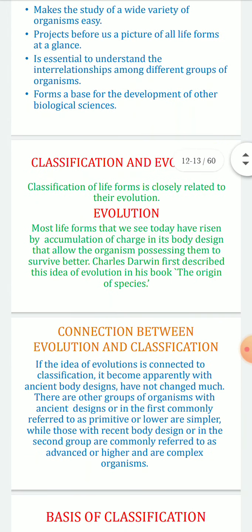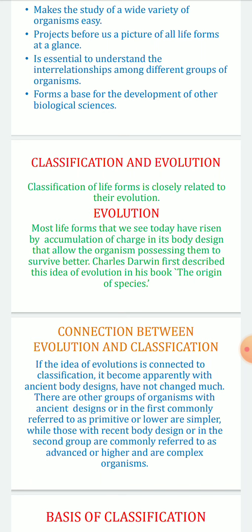Classification and evolution. Classification of life forms is closely related to evolution. How does an organism evolve from one characteristic to another as per the changing situation? Depending on that, it is classified. So evolution also plays an important role in the classification of an organism. Most life forms that we see today have arisen by the accumulation of change in body design that allows the organisms possessing them to survive better.